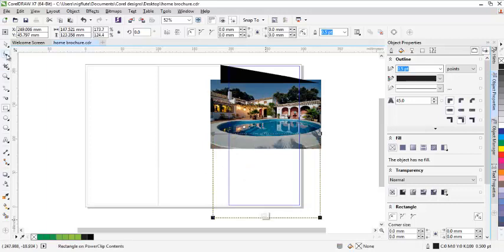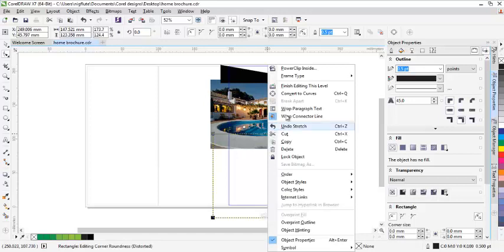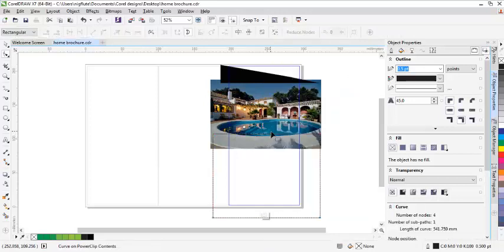Then I'll click on this shape tool again. Then I'll click on it, and I'll right hand click, convert to curves. Then I'll click at the middle. By clicking at the middle, then I'll click on this convert to curves. So after clicking on it, you can be able to drag it this way.